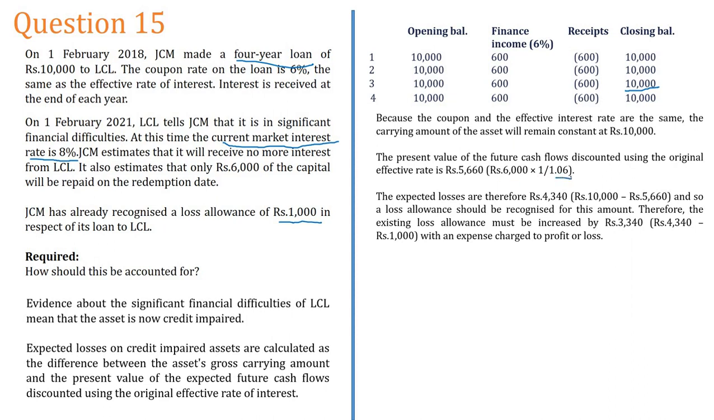Remember this well: here I want to use the original effective interest rate of 6%. Remember, the question gives you the current market rate, but if you use that to discount, it is wrong. So always use the original effective interest rate. I know that I am not going to receive, it is also estimated, any more interest from LCL. So I am not going to receive the last year's interest, and I am only going to receive 6,000 of the capital.